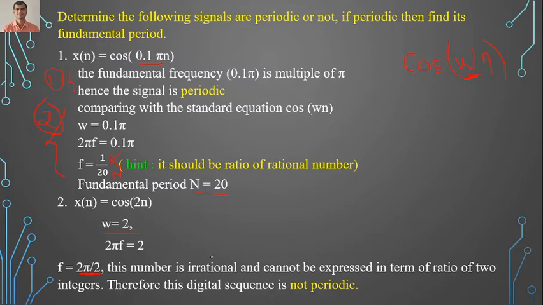Here it is mentioned that f should be a ratio k by N, where k is any integer and N is the fundamental period. But when I see the ratio, it is not a ratio of rational numbers. This is a ratio involving an irrational number. Therefore the given sequence is a non-periodic sequence.